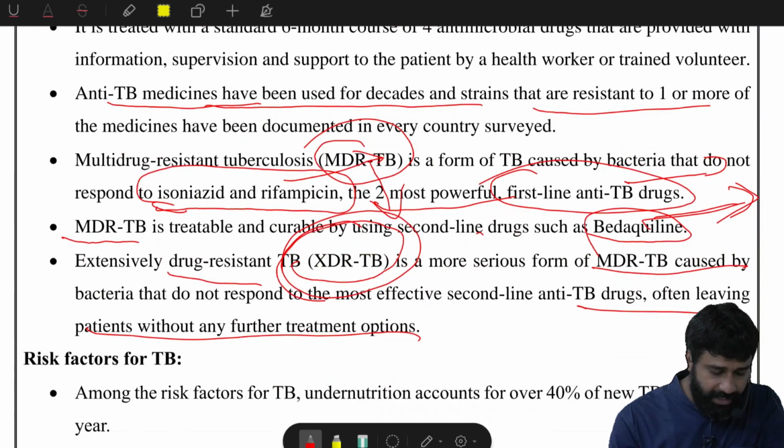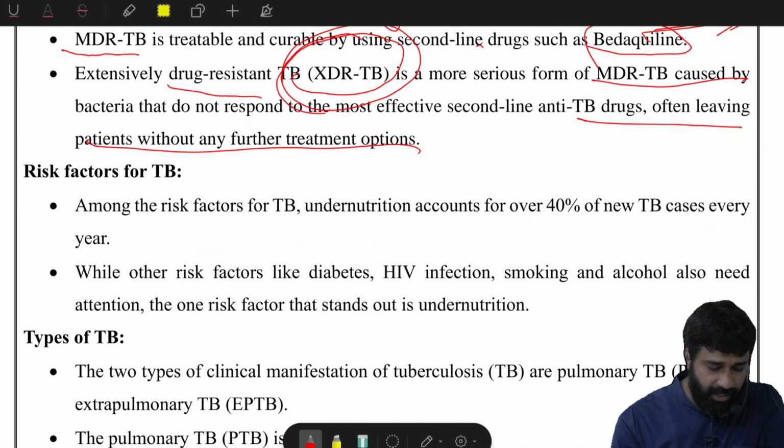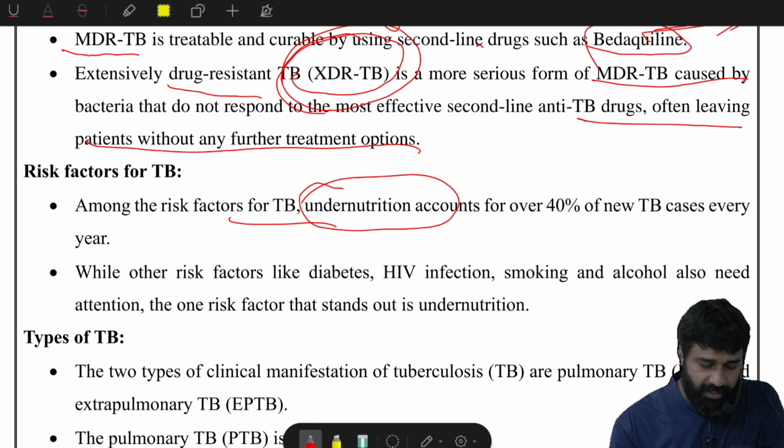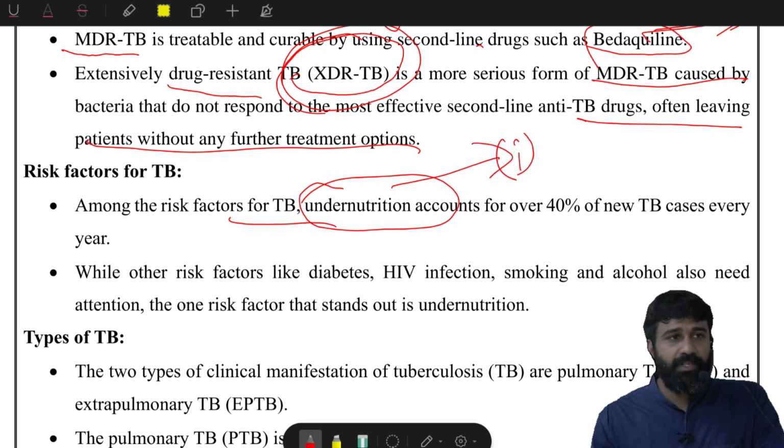Next, risk factors for TB. Among the risk factors for TB, undernutrition is the first factor causing TB.